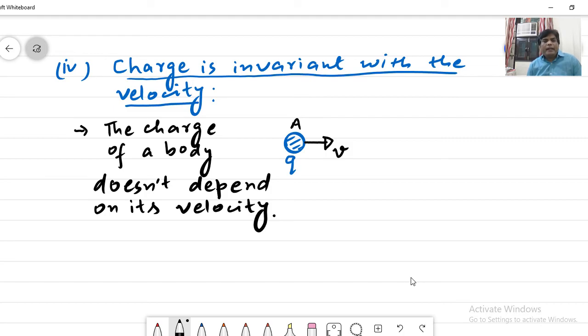Charge is independent of the velocity of the particle, but this is not the case with the mass.